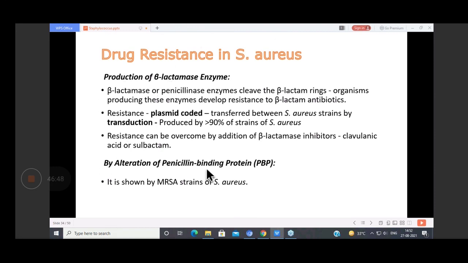Then another important thing is drug resistance in Staph aureus. So these bacteria produce beta-lactamase enzymes. What do these enzymes do? They act on the beta-lactam ring of your beta-lactam antibiotics. The beta-lactam drugs will not act on these Staph aureus which are producing beta-lactamase. So these enzymes cleave the beta-lactam ring, so the bacteria become resistant. Okay, and this resistance is plasmid coded, that is, it is transferred between Staph aureus strains by transduction.